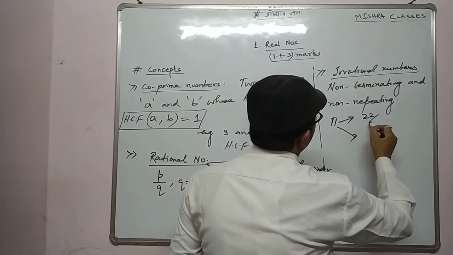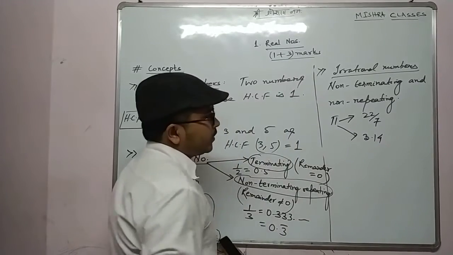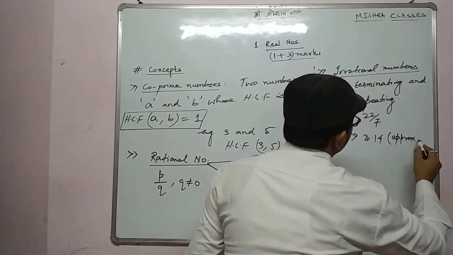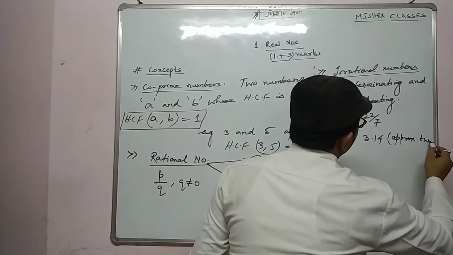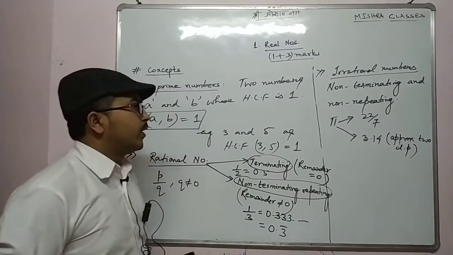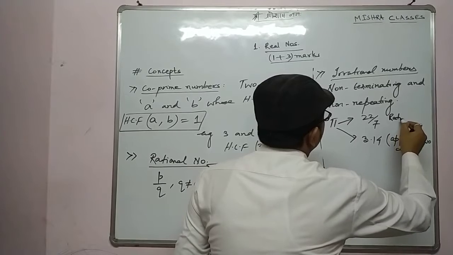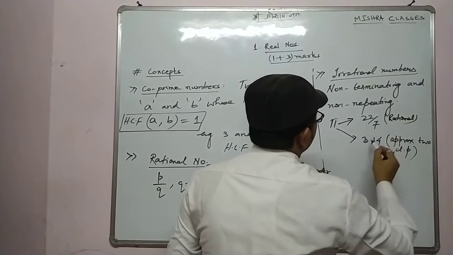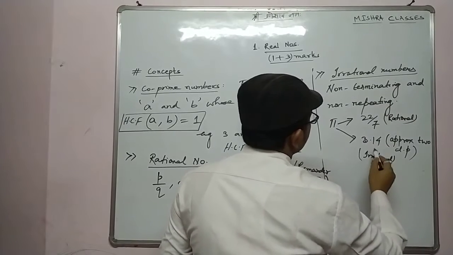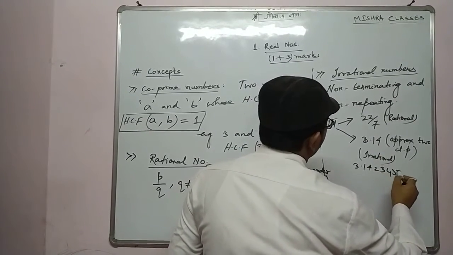Pi is 22 by 7, and one value is 3.14. This is approximate. Always remember, this is not the exact value, this is approximate, to 2 dp, which means 2 decimal places. Now if it is like this, it looks rational, but its actual value is 3.142345 dot dot dot.